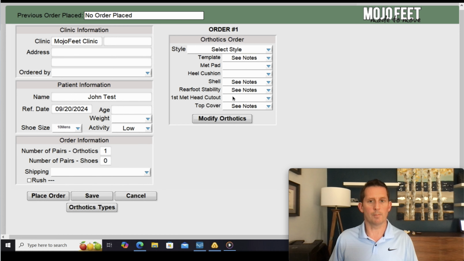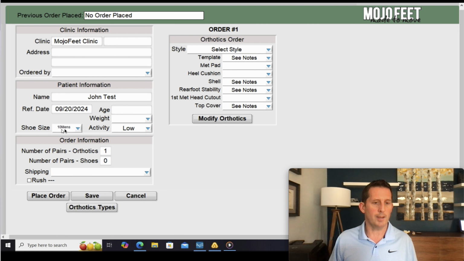On the order form, you will have all of your clinic information here. This is not filled out fully because it's our home computer. You'll have the patient's name and a few other things that I'll walk you through here. You don't have to worry. If you try to place an order without filling out the right information, the system will let you know. It'll flash red over the area you're missing. So you don't have to worry about sending an incomplete order. But there is some information that we need.